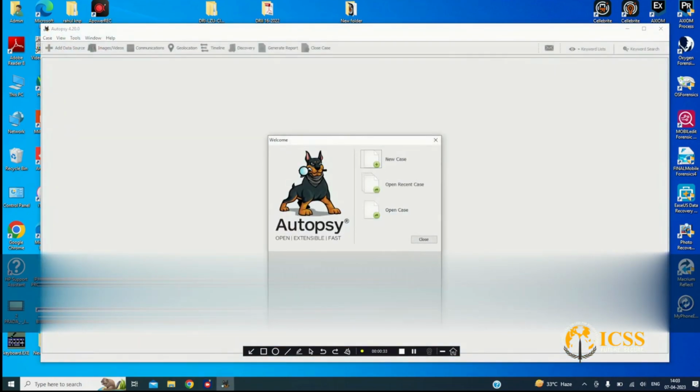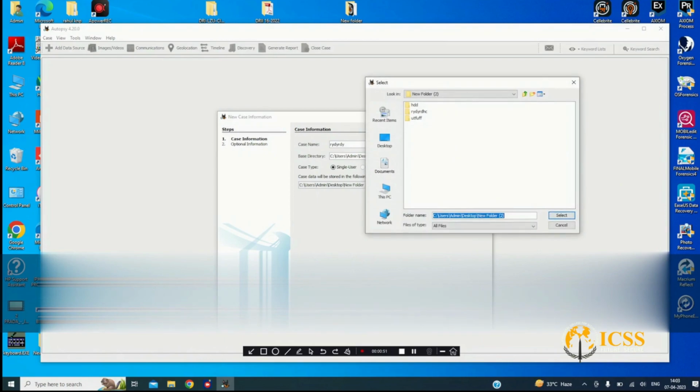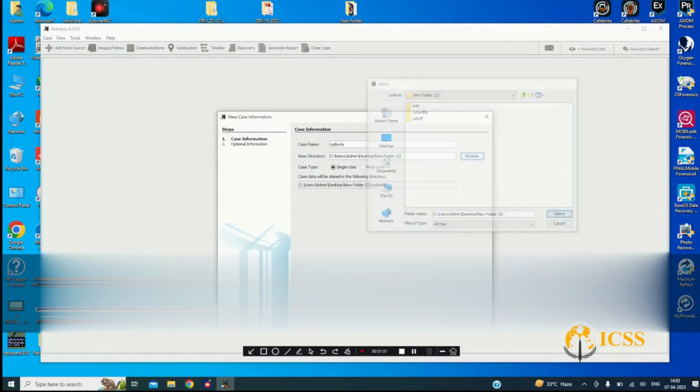Okay, this is its first interface when you open it. Then we go to new case. We put here some case name, whatever it is, and we assign a base directory for this file. It will create a file where the image will store. Okay, so select it.